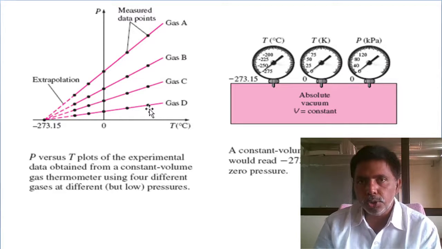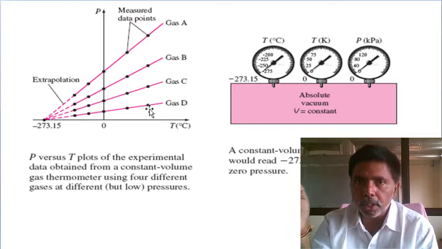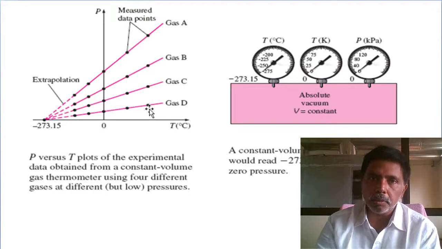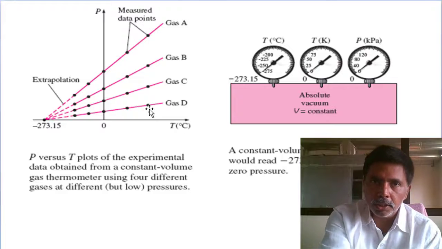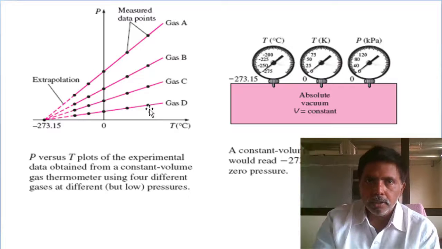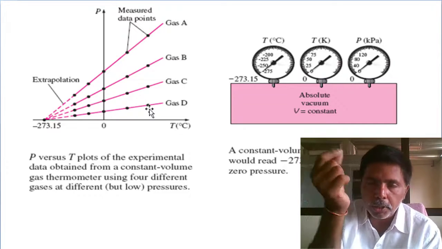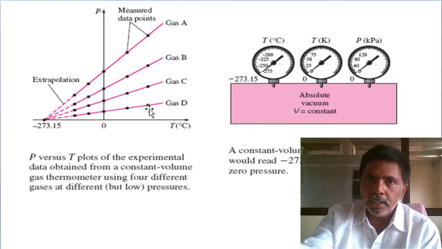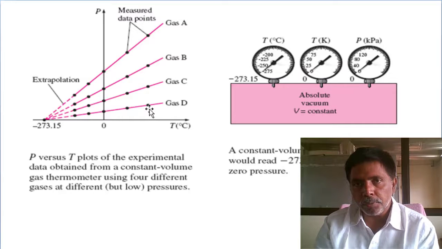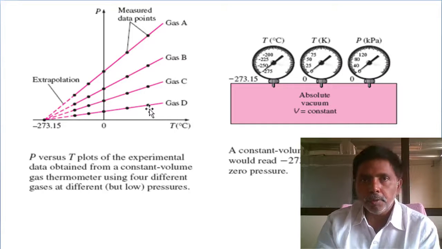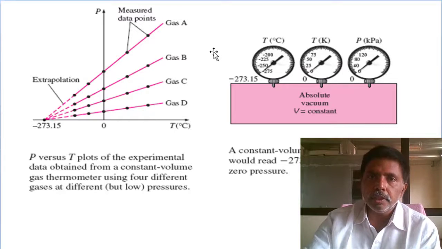So the zeroth law is the driving force for measurement of temperature. Two bodies in thermal equilibrium with a third body are automatically in thermal equilibrium with each other. I measure the temperature of one machine at Nandyala, and I measure the temperature of another machine at Hyderabad using the same thermometer. If the two bodies share the same temperature, then even though one is in Hyderabad and the other in Nandyala, I can say these two bodies are also in thermal equilibrium. So the zeroth law of thermodynamics is the major driving force for the measurement of temperature.